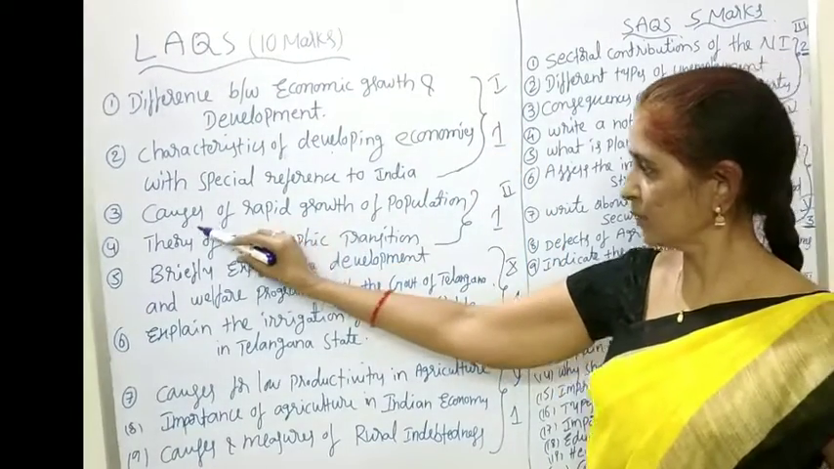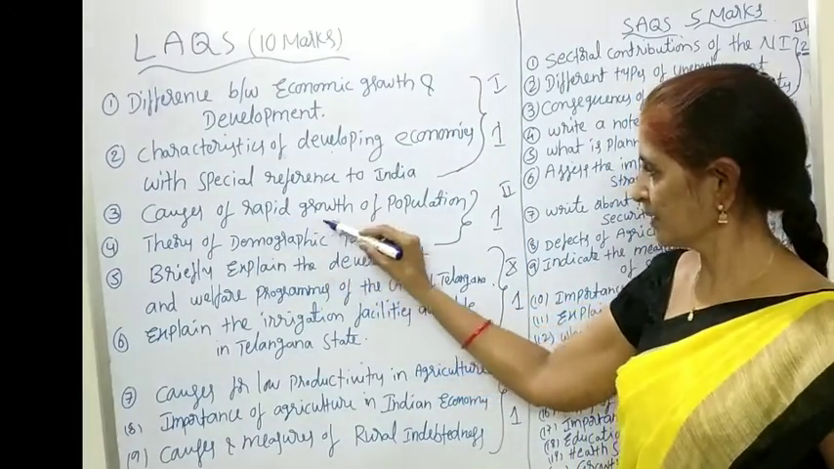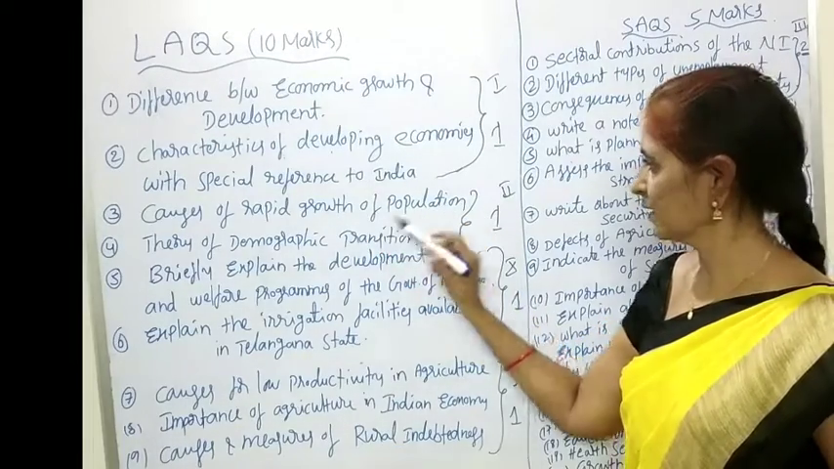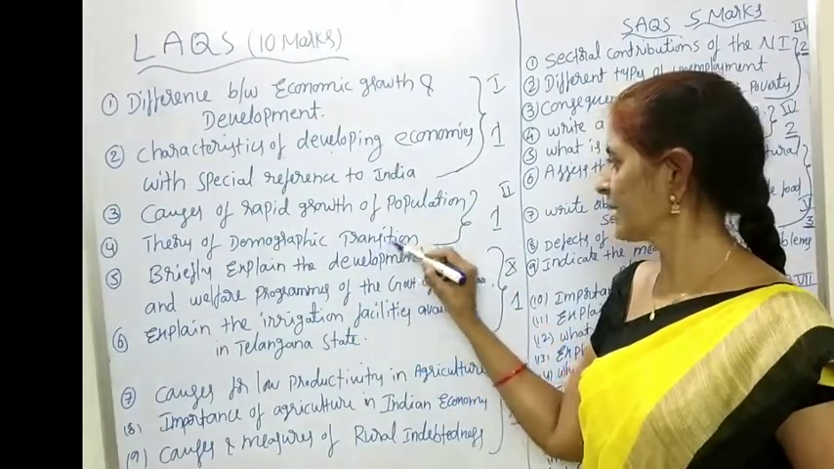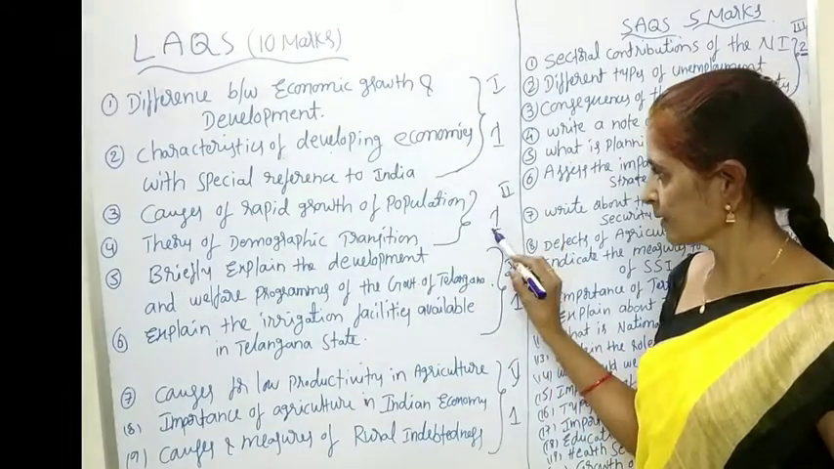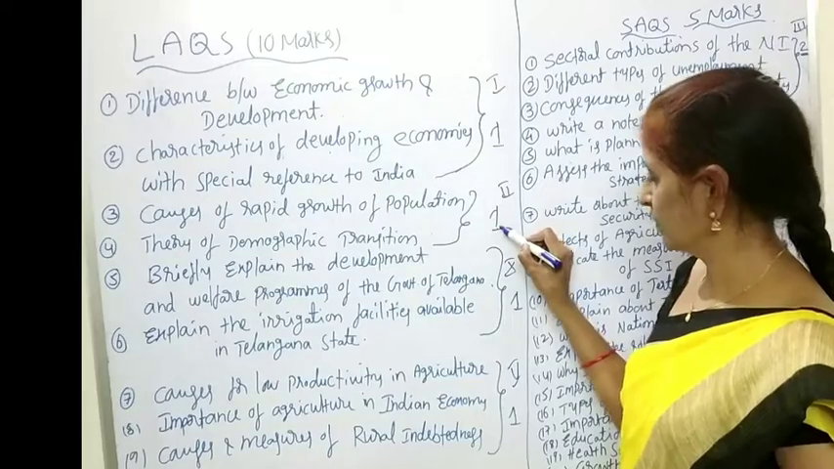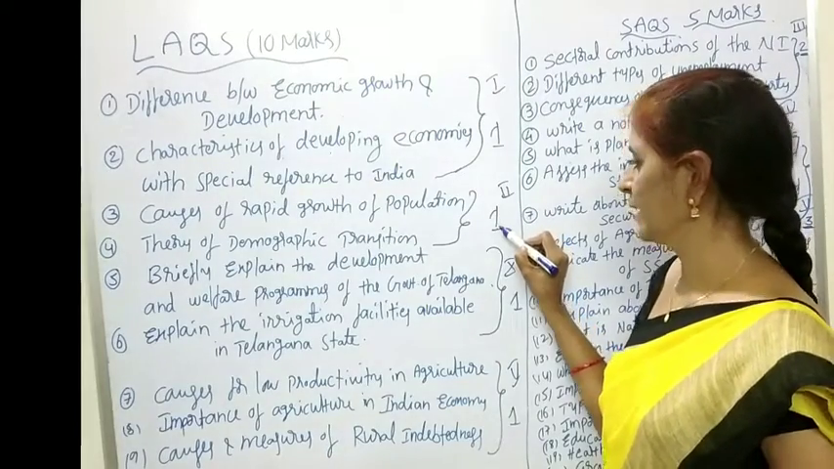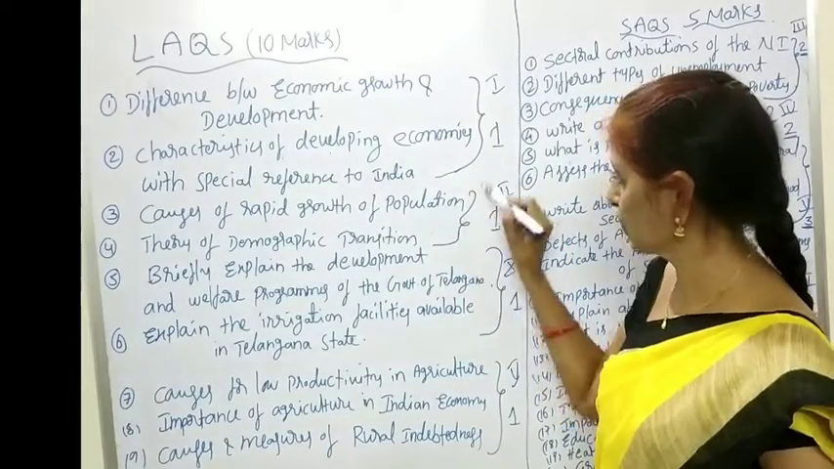And from the second unit, you have to learn causes of rapid growth of population and theory of demographic transition. From these two, one will come. So two questions are completed for the final examination, by studying these two.